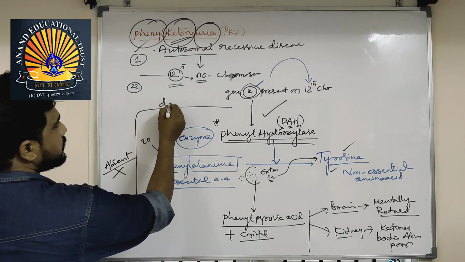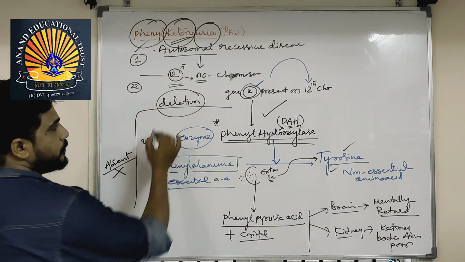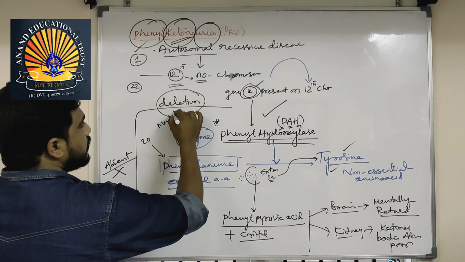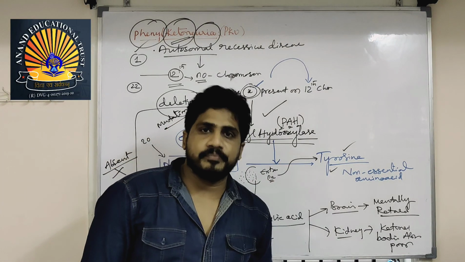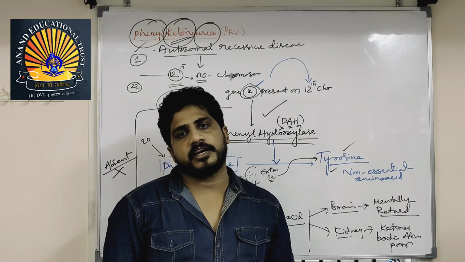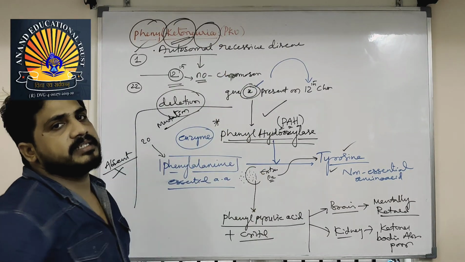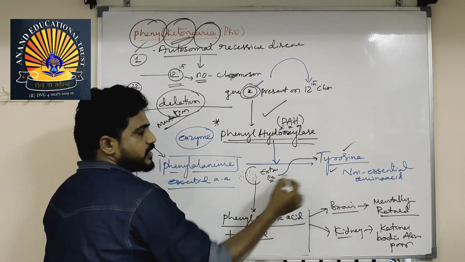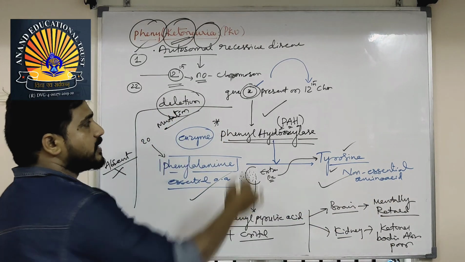So it is a deletion, and this is also a mutation. Whereas the mutation you saw before, sickle cell anemia, is a substitution: glutamic acid is substituted by valine, which changes the shape of the RBC. But here the complete gene is deleted. If it is present, proper function will happen, and phenylalanine and tyrosine are both utilized. But the gene is absent.